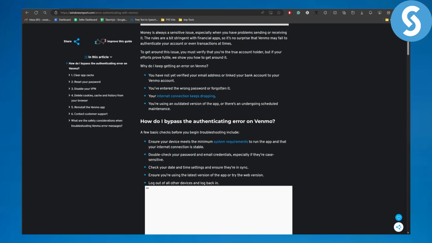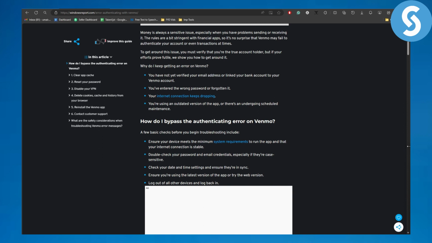After that, your internet connection keeps dropping. Now the ISP could be a big reason here. If your internet service provider is not working perfectly fine, then you might have some connectivity issues that might cause this error to pop up. And if you're using an outdated version of the app, or there is ongoing scheduled maintenance, then there are pretty much some chances that this occurs.